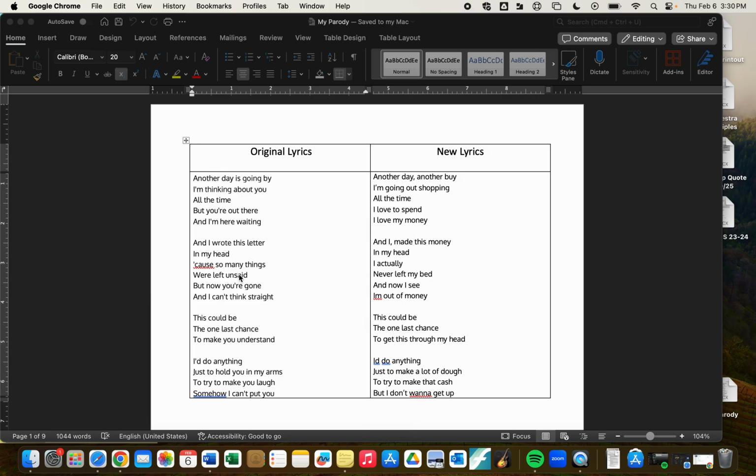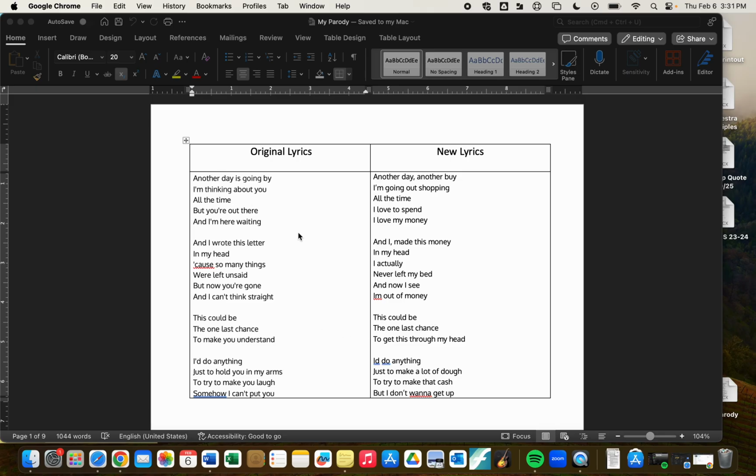So we can see here, the original song is about a guy who's losing a girl. Pretty classic idea. And over here, I rewrote the song to basically a guy who has no money, and he's trying to find ways to have money without working.